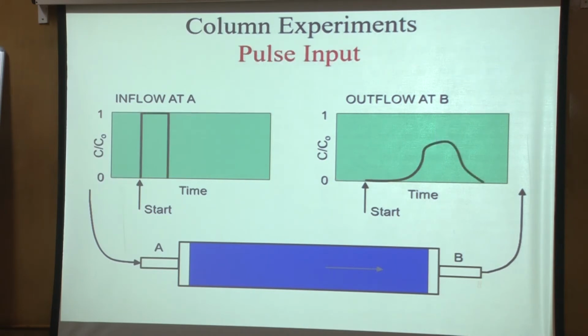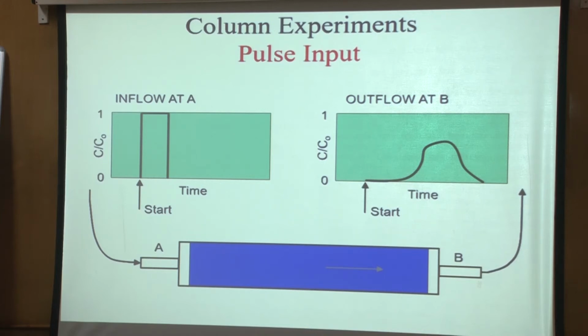Now let's see. The other kind of input which you can have is a pulse input, where you introduce the solute, stop after some time, and then see again what is happening at the outlet. This curve may not be very well drawn by hand, but typically this kind of behavior you will see, that it increases and then of course it again goes back down. So you can solve your advection dispersion equation either with a step input or with a pulse input, or you can have some other boundary condition.